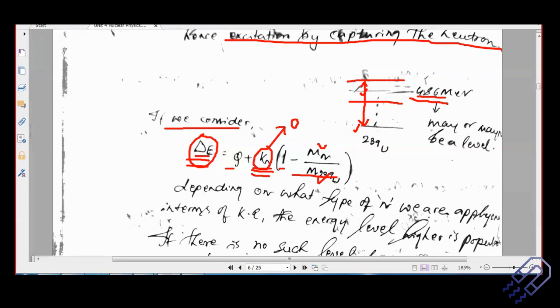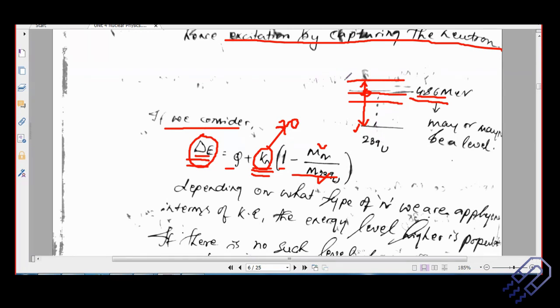Okay. So this is your energy level of 4.86 MeV. Okay, and then if you consider the Q value of this particular reaction, that means if there is an energy level at 4.86 MeV, okay, understand this, very important. Then even if you consider a very low energy neutron where kinetic energy is almost equal to zero, not exactly zero, almost equal to zero, so you can ignore this part, okay, then we can say that the neutron can go and the uranium can absorb the neutron and become uranium-239.